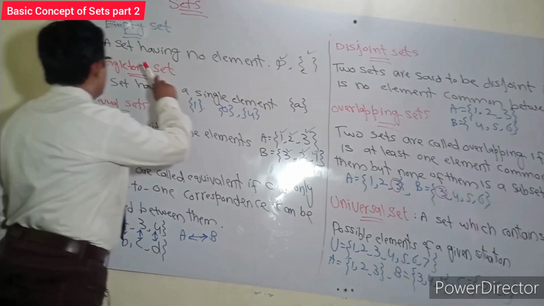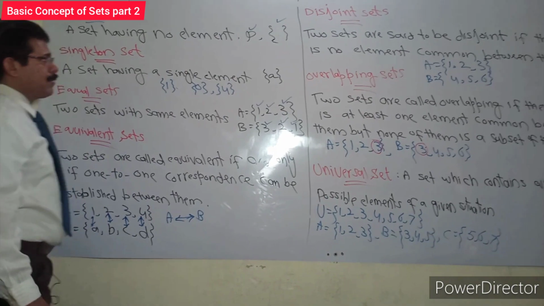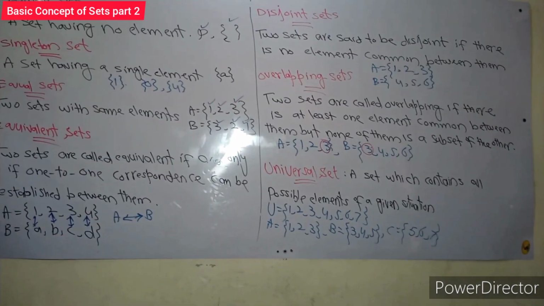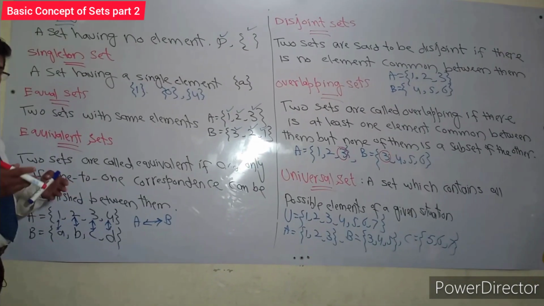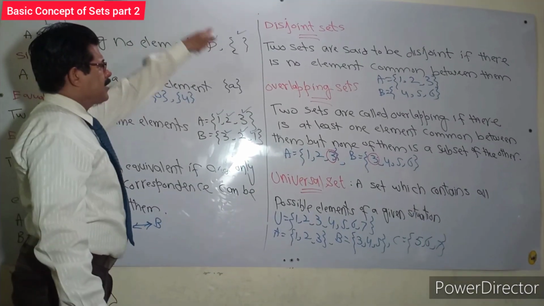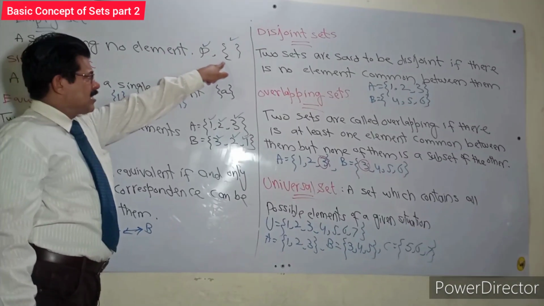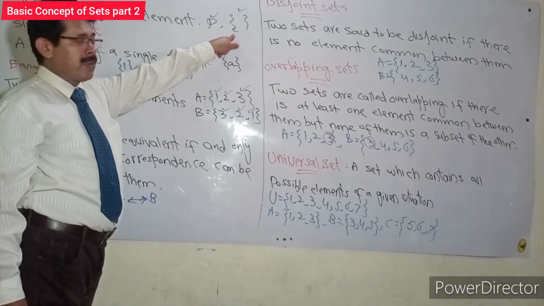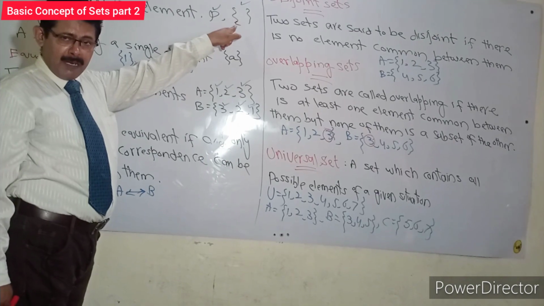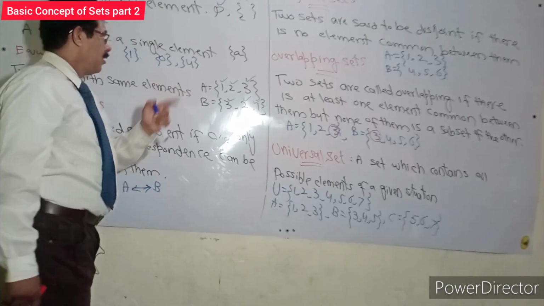Empty set. A set having no element is known as an empty set. Empty set means any set which does not have any value or any element, and it is represented by a symbol, read as phi. It is also represented as empty braces. Zero is not written because 0 is an element. It is not an empty set.